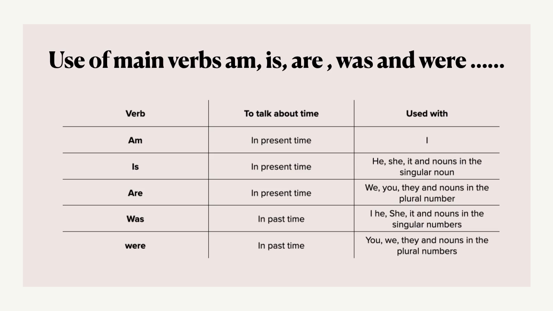Same thing in the past: I was, he was, she was, it was, all used in past time with singular nouns, don't forget. And were is used with third person plural. So were is always used with plural nouns.